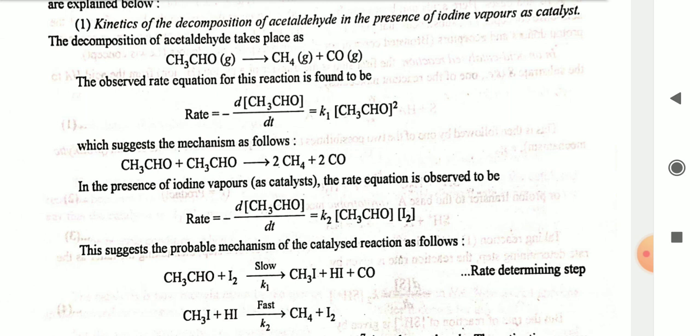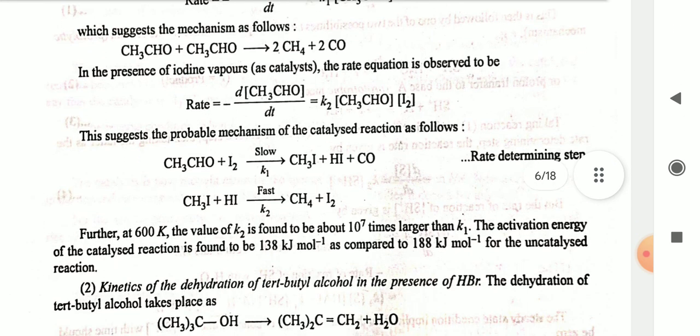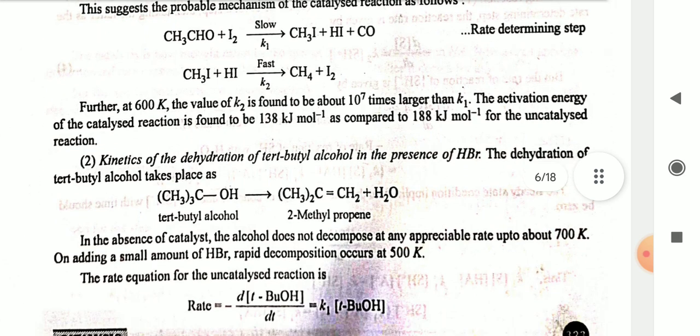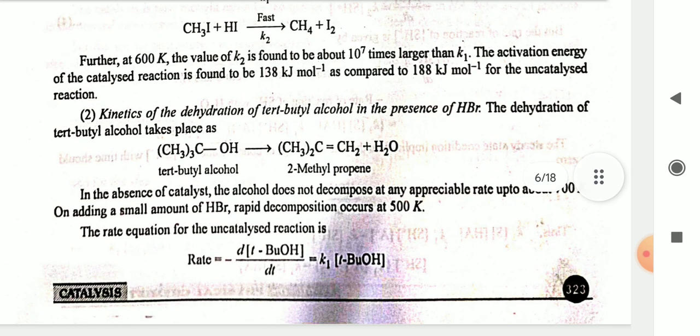CH3CHO plus I2, slow reaction k1, gives CH3I plus HI plus CO, called the rate determining step. CH3I plus HI, fast step k2, gives CH4 plus I2. Further, at 600 Kelvin the value of k2 is found to be about 10^7 times the k1. The activation energy of the catalyzed reaction is found to be 138 kJ per mole as compared to 188 kJ per mole for the uncatalyzed reaction.